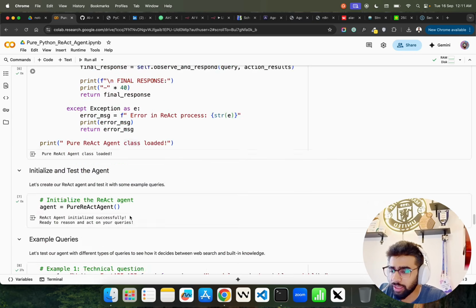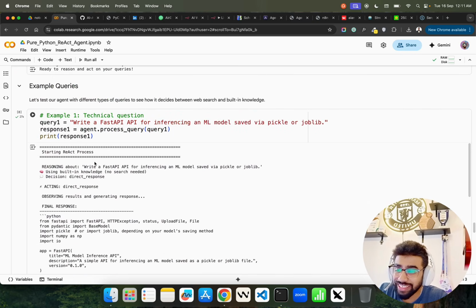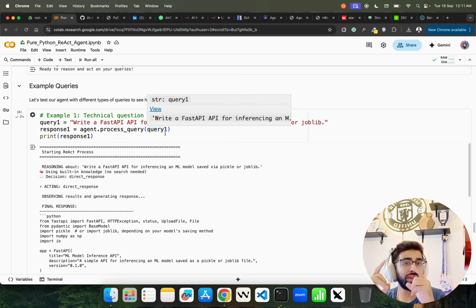So if you look at this, it says starting ReAct process. You can see: write a FastAPI for inferencing an ML model saved via Pickle or Joblib, using built-in knowledge, no search needed, and decision is direct response. Because for this particular question, you don't have to go and search on web, because LLM is smart enough to generate an answer for this. That's why it's very important to have that pattern recognition module built in. Otherwise, sometimes LLM might get confused, because LLM has a tendency of hallucination.